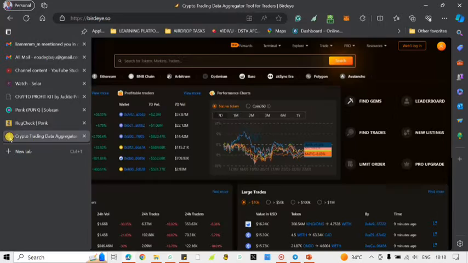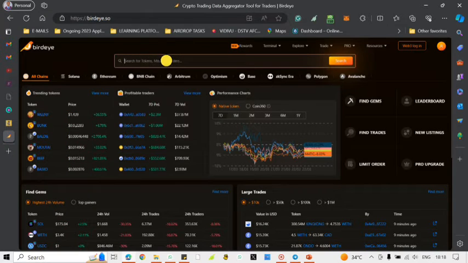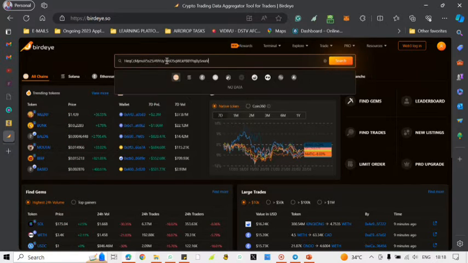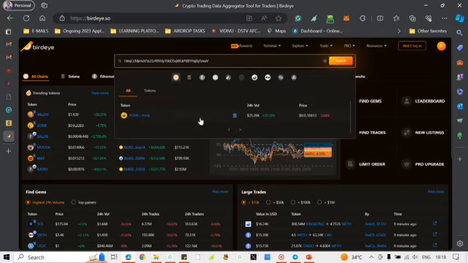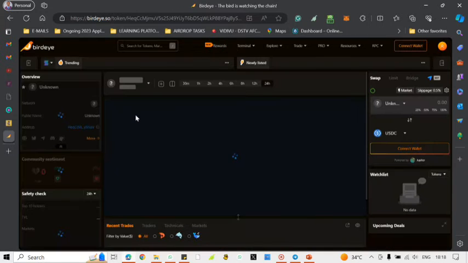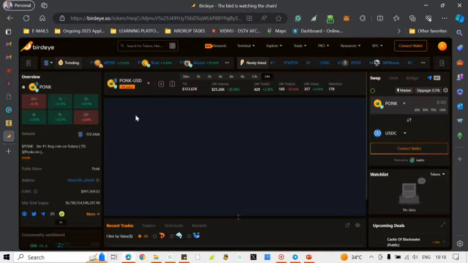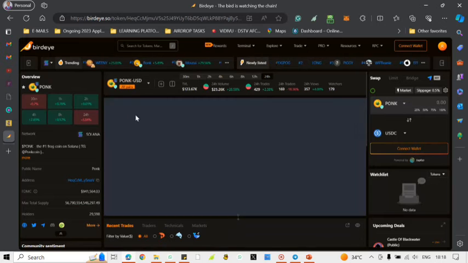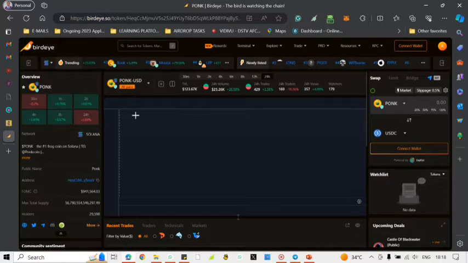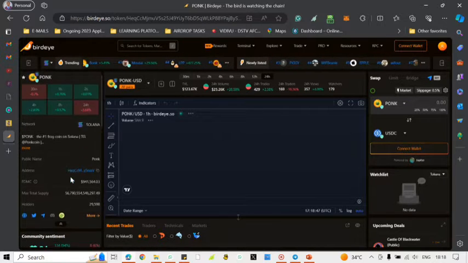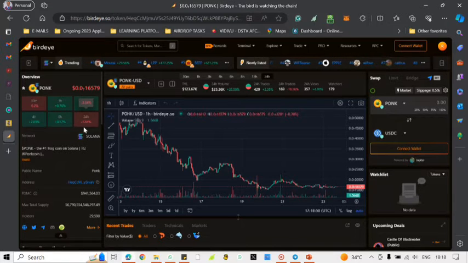And let me also use this Bitget... BedrockI.so. Let's check what is here. I've pasted my token address, so let's search and see what the coin is saying in the market. Looking here, minus 3.84% in 24 hours.